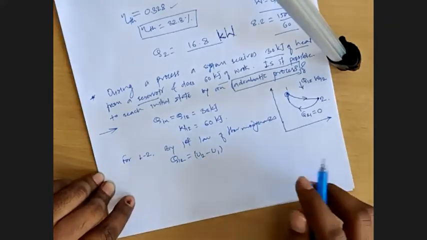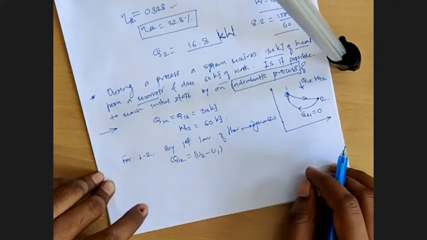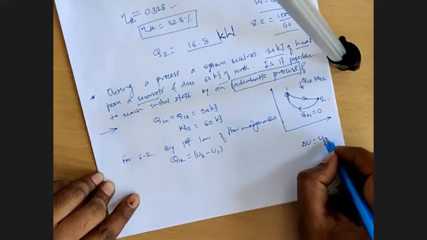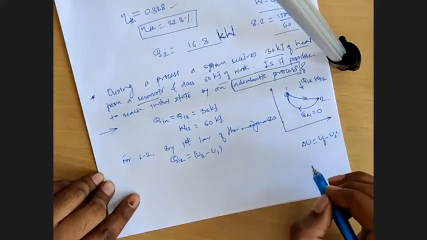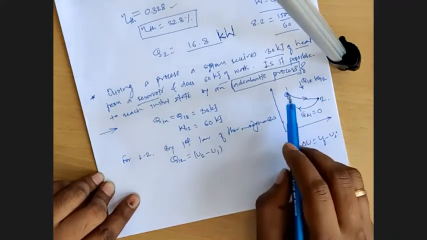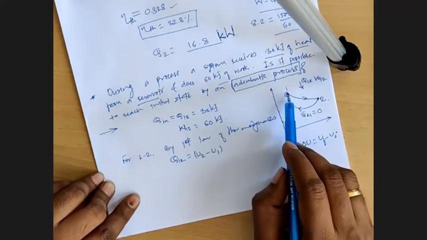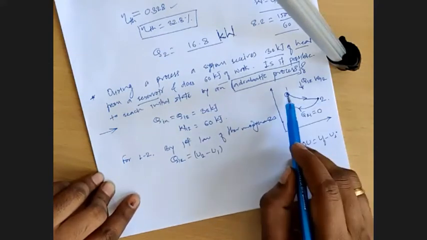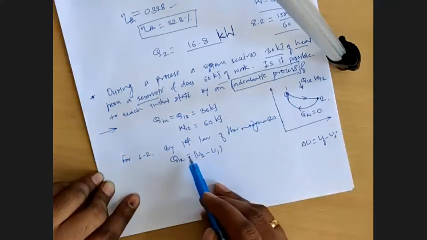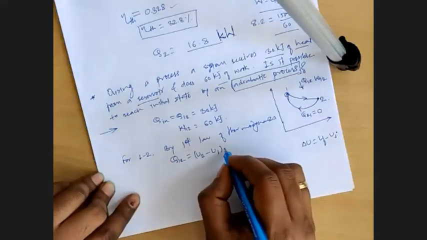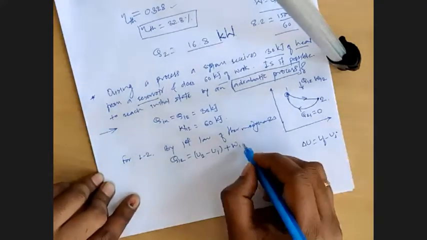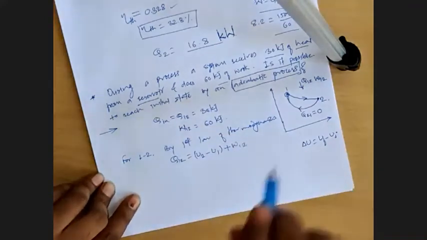Is that fine, Pradeep? Yes, sir. Because delta U is equal to U final minus U initial, that we know. And if the process is changing its state from 1 to 2, 2 is the final state, 1 is the initial state, so U2 minus U1. Q is equal to delta U plus W1-2.